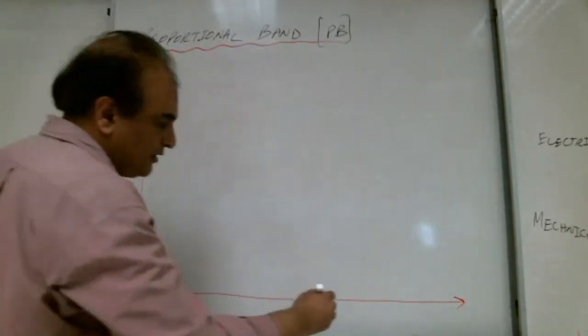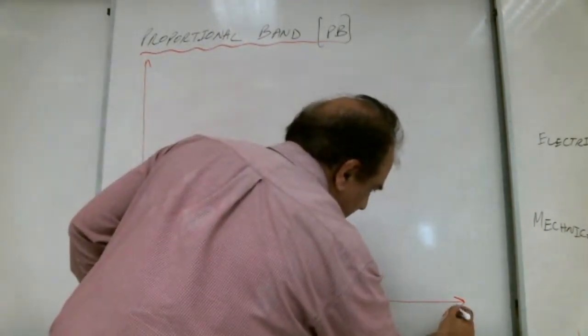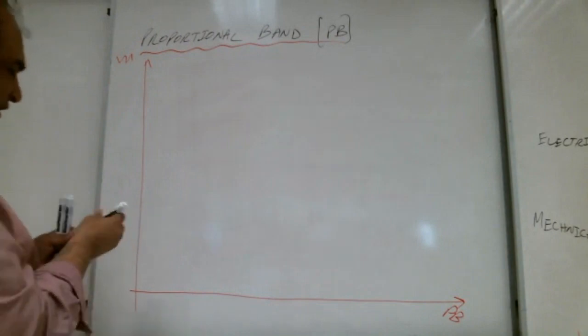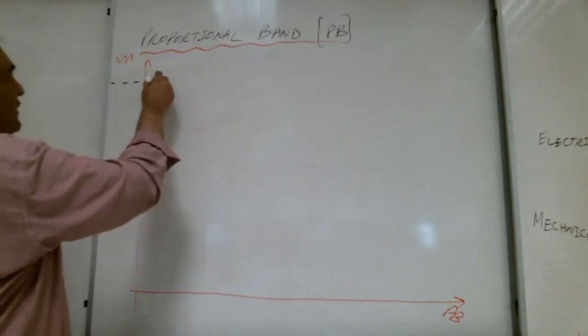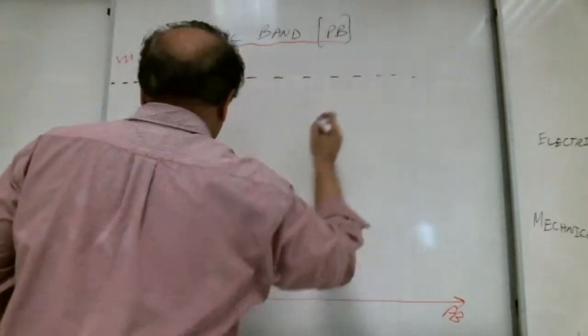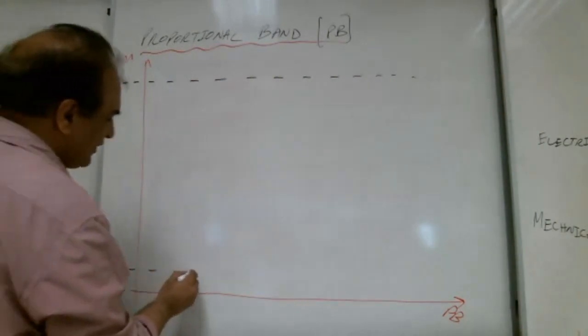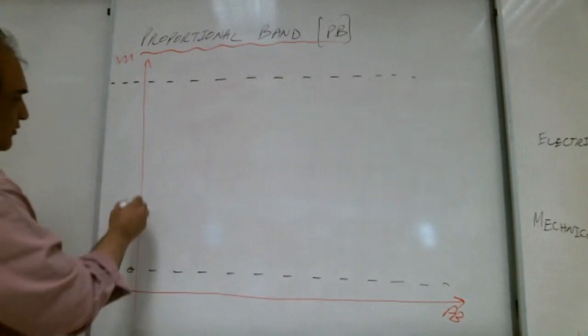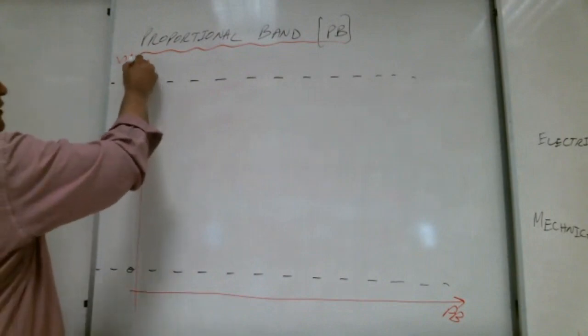This is the proportional band, and here is the output of the controller, M. The output of the controller, we all know, can go from where to where? Output of the controller from 0 to 100, right?